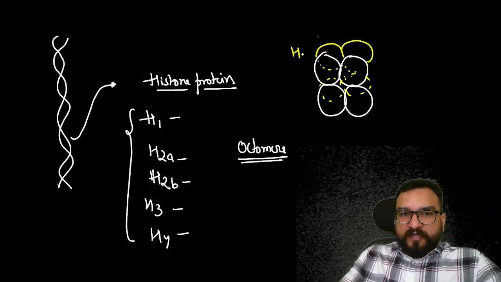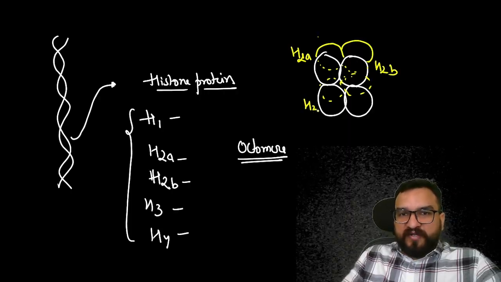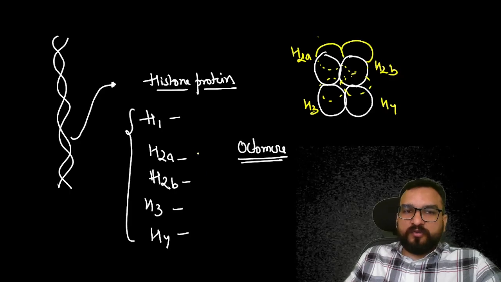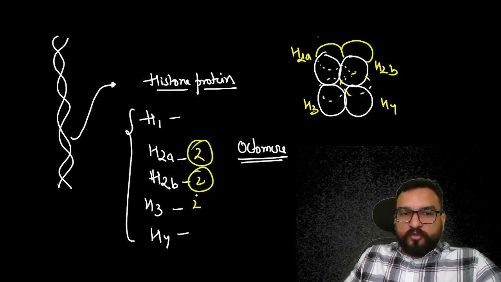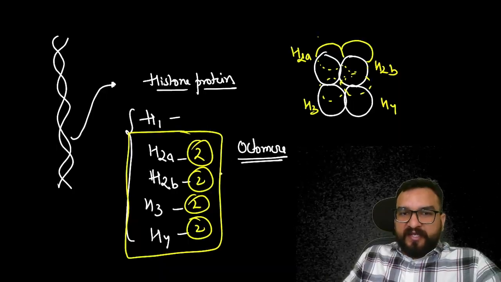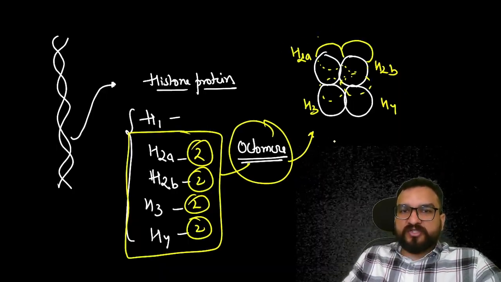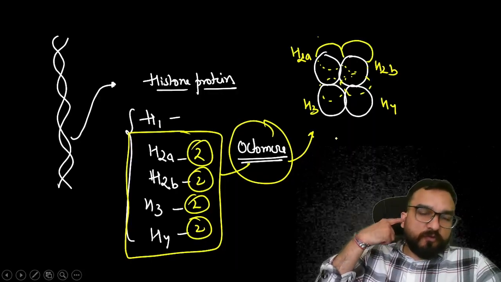And what will be over here? 2 of H2A, 2 of H2B, 2 of H3 and 2 of H4. So 2 molecules will be there of these proteins. That's how this is becoming 8. That's why I am calling it octamer. This is the protein structure of histone which has been formed.